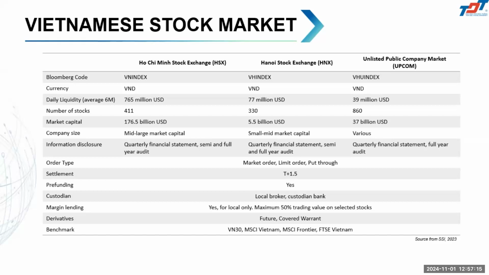So the Ho Chi Minh Stock Exchange lists medium and large firms, and the Hanoi Stock Exchange lists smaller firms. When a corporation is listed on the Hanoi or Ho Chi Minh Stock Exchange, they have to disclose all the information related to their firm.